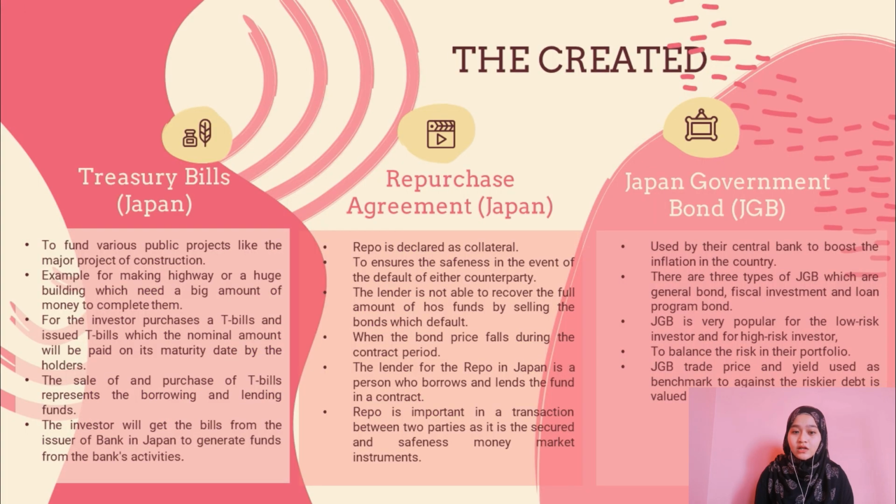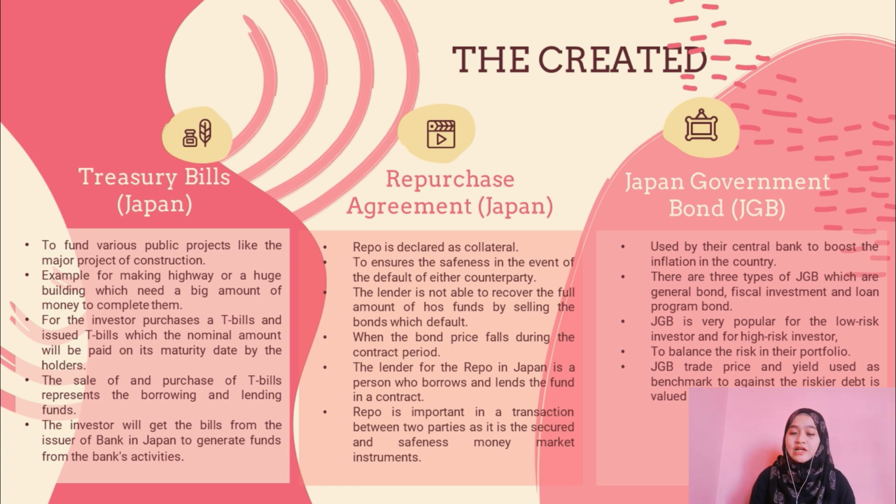Next, I will present about the creation of, firstly, the Treasury bills of Japan. They are created to fund various public projects like major construction projects, making highways or huge buildings which need a big amount of money to complete them. The Japan government will record the investors who purchase T-bills and issue the T-bills, whose nominal amount will be paid on maturity to the holders. The sale and purchase of T-bills represent borrowing and lending of funds. The investor will get the bills from the issuer, a bank in Japan, to generate funds from the bank's activities which are lending and borrowing.